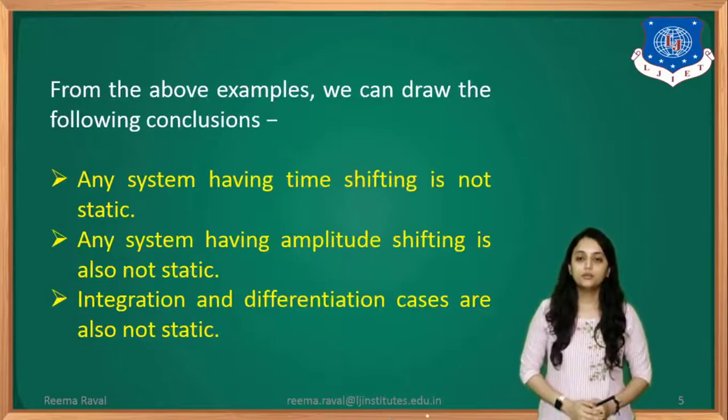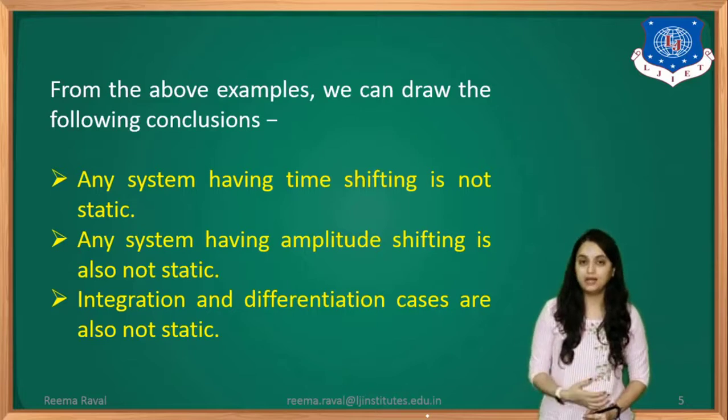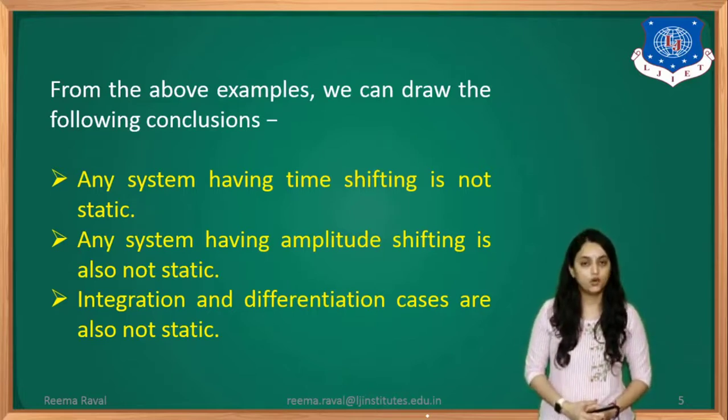Alright, so from the above examples, we can draw the following conclusions. First one is that any system having time shifting is not static. Okay, that means whether it's time delay or time advance, it is not a static system, it is a dynamic system.